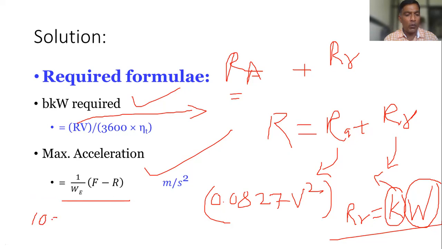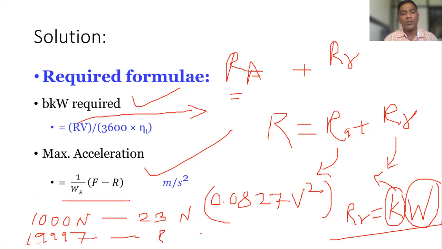For 1000 Newton weight, the rolling resistance is 23 Newton. Then for 19,997, what is the value of road resistance?